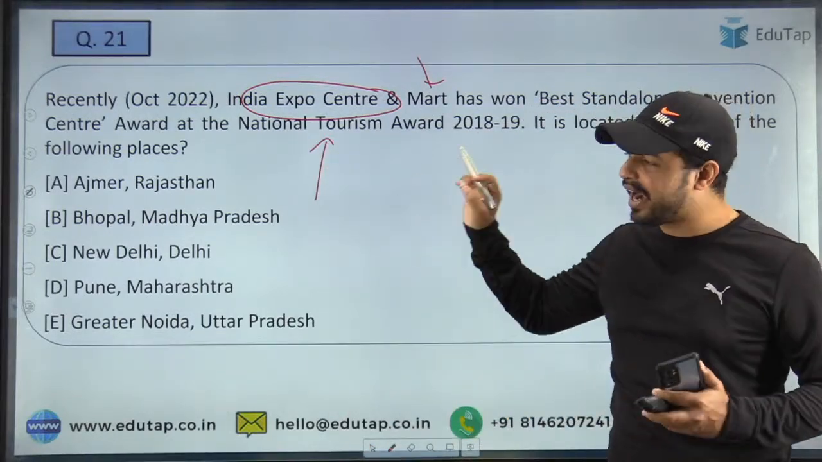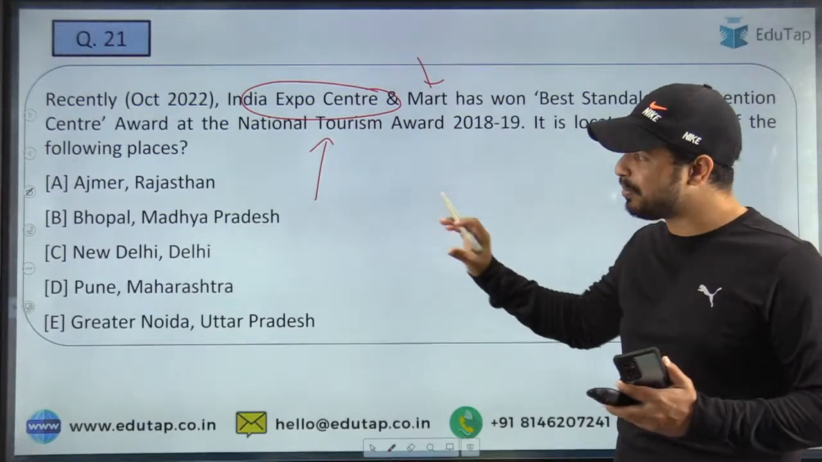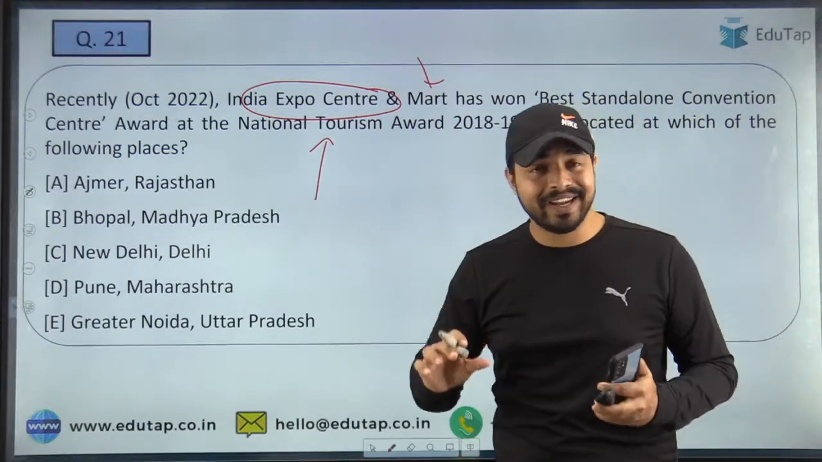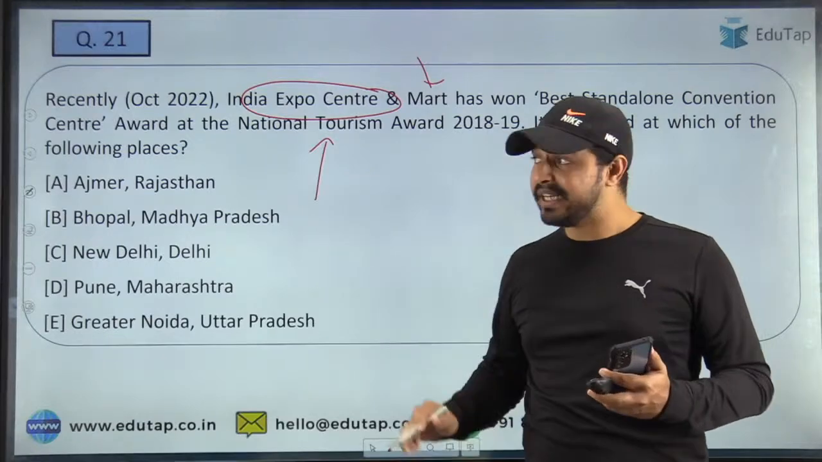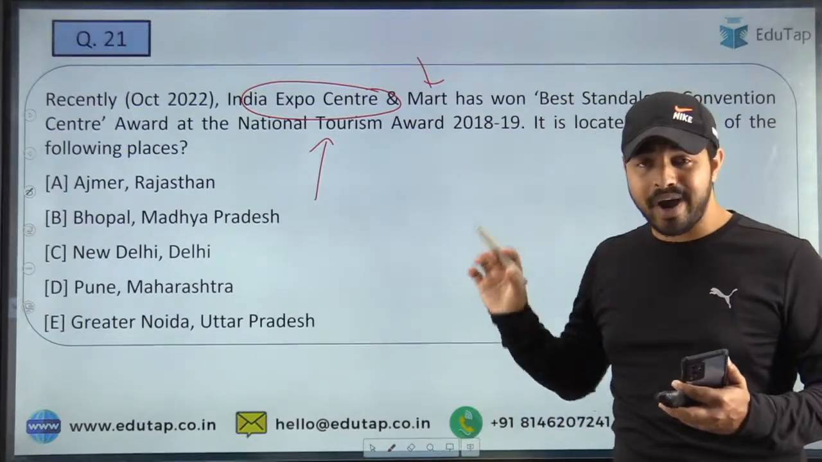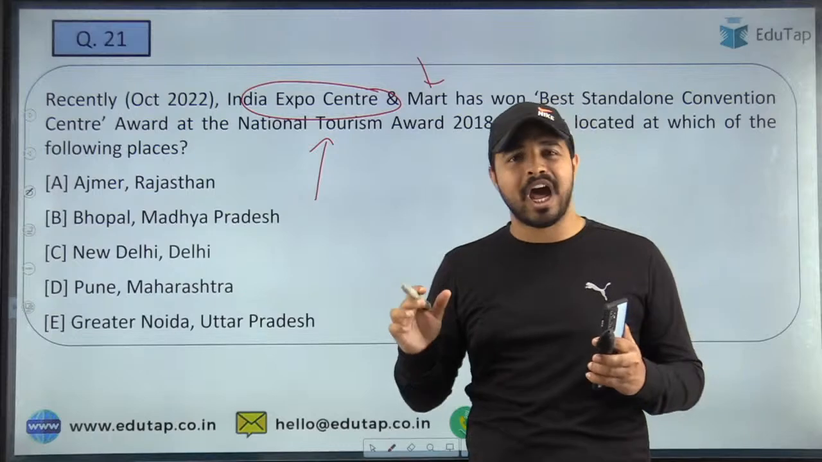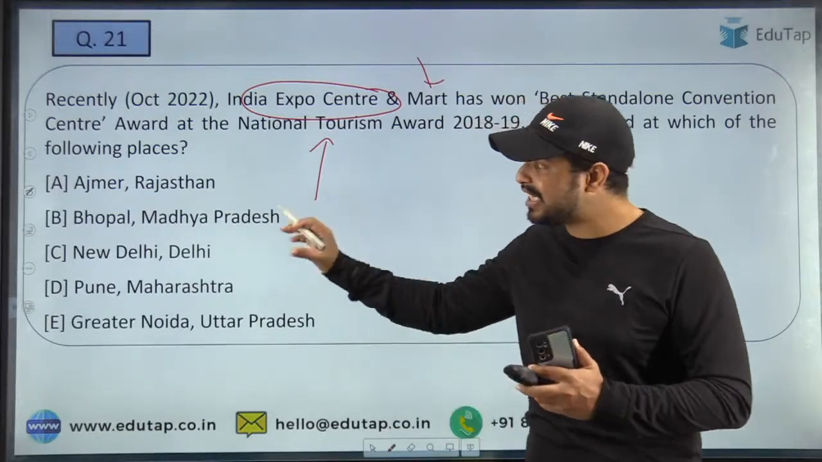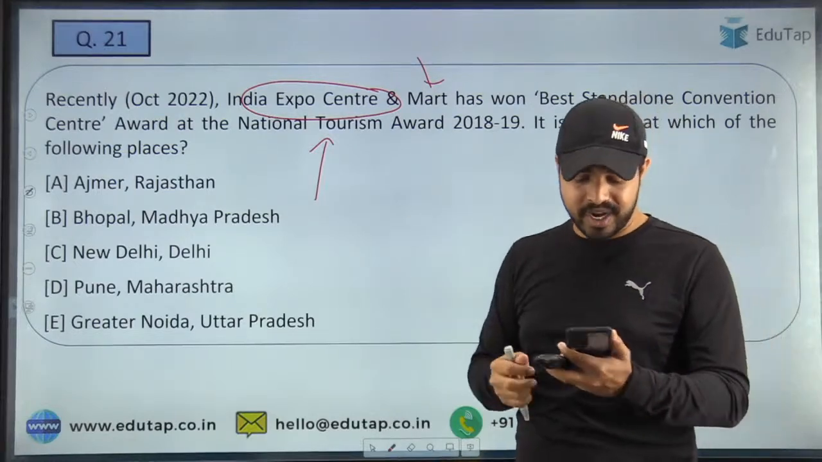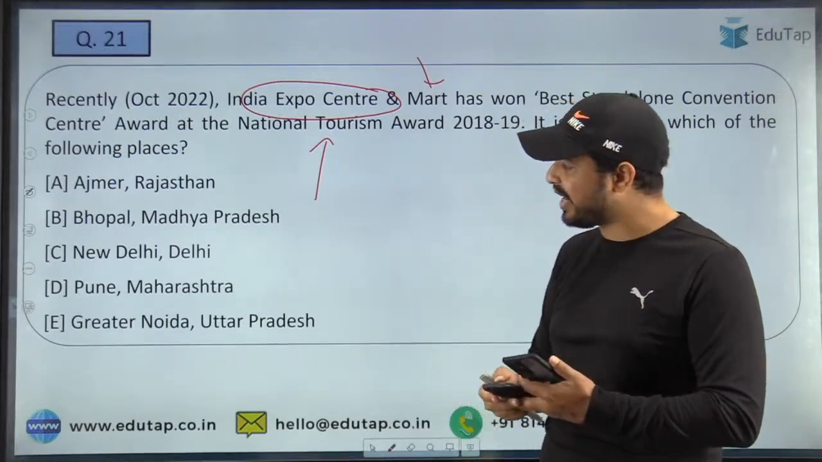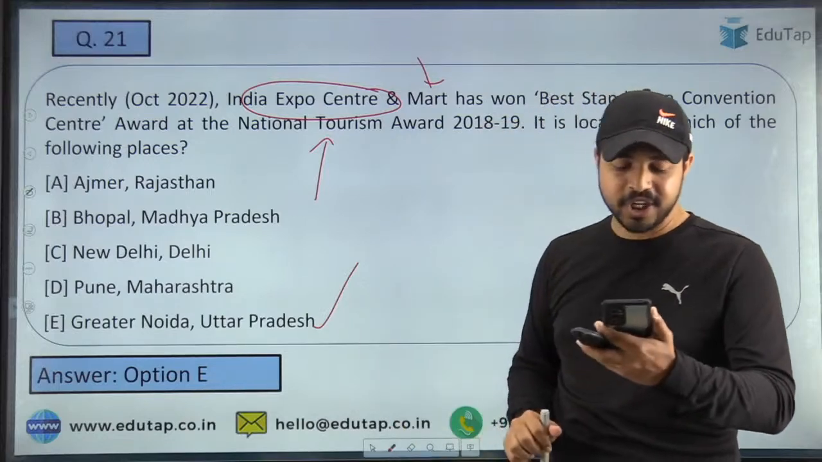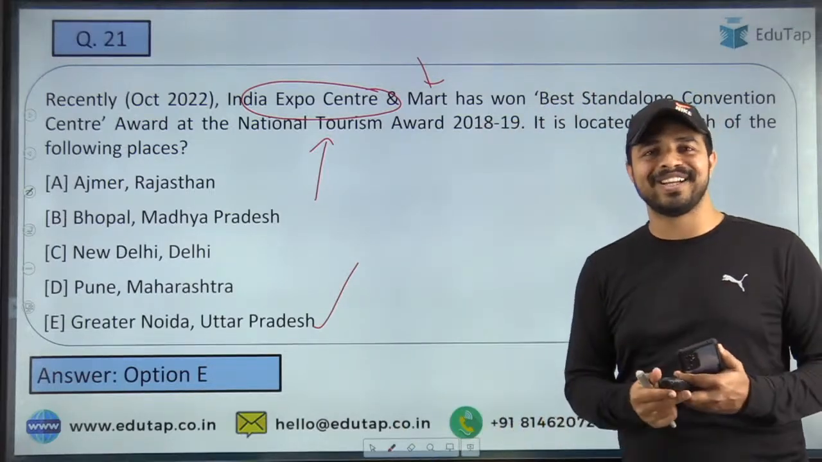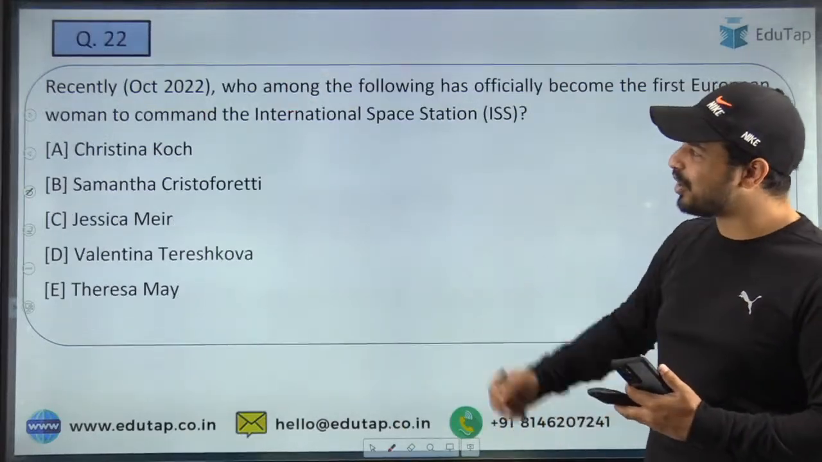So quickly tell me where exactly this Expo Center and Mart is located. See guys, it is very easy to answer because so many important events are being conducted at this particular location only, and it has been in the news for the past few years. And absolutely right, option E is the right answer, that is Greater Noida, Uttar Pradesh. So here Benisha and Monica have given the right answers to this question guys. Now let's move on to the next question.